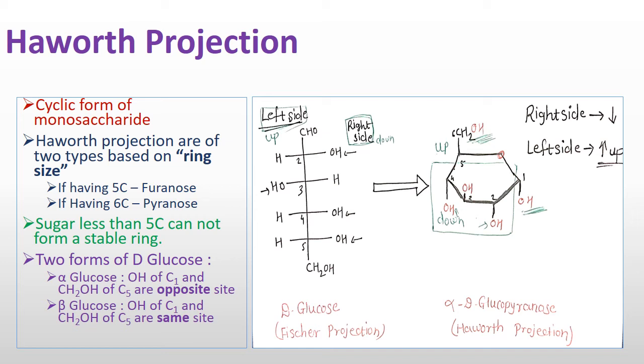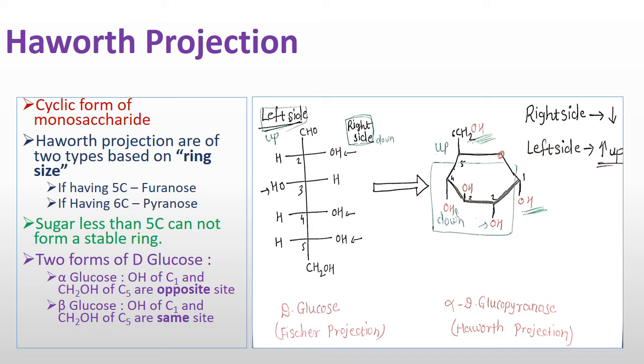If on opposite sides, then alpha, and if on the same side, then beta. Haworth structures are ring structures. They can be a five-member ring or a six-member ring. If they have six carbon atoms, they are called pyranoses, and if they have five, we call them furanoses.